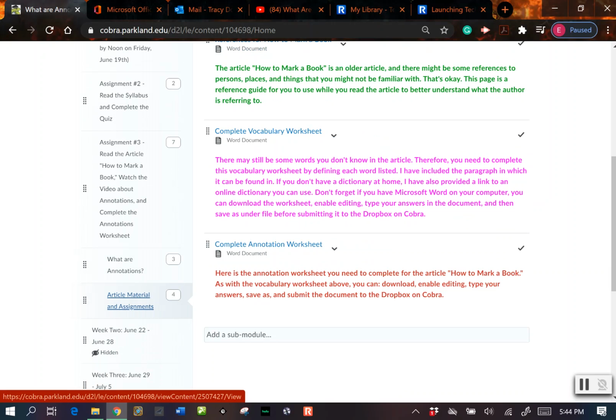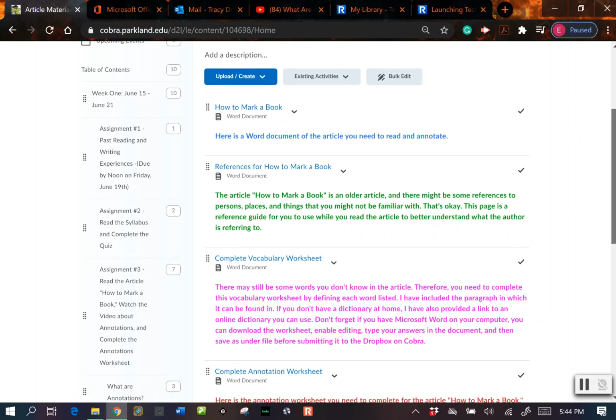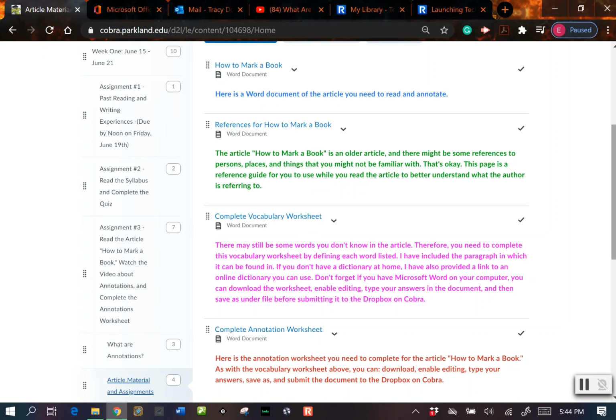Okay, and so in the other folder then is an actual Word document copy of that article. If you have a printer, you want to print it out and do annotations on there, go for it. You can do that, but having a printer isn't required for this online class. So it's online here for you. And then it's an older article, so there might be some references to people, places, and things that you might not be aware of or know about. So here I have a reference sheet that explains what those things are.